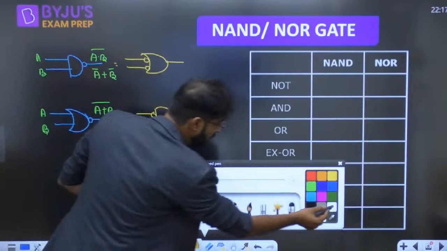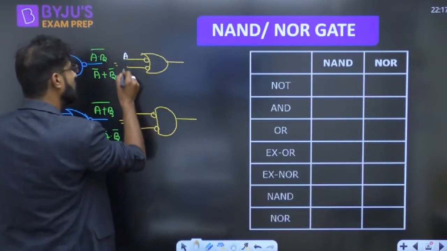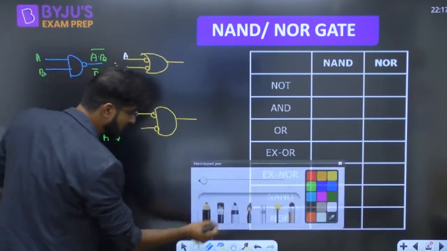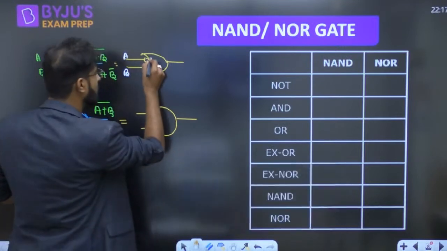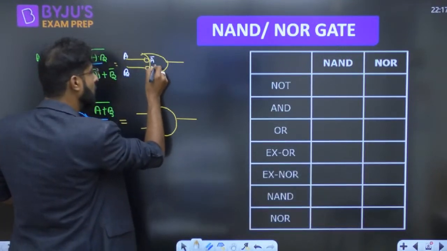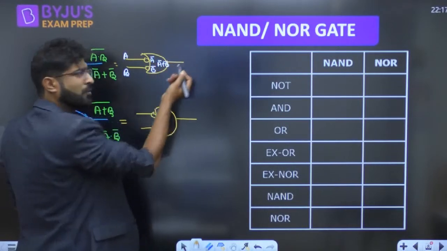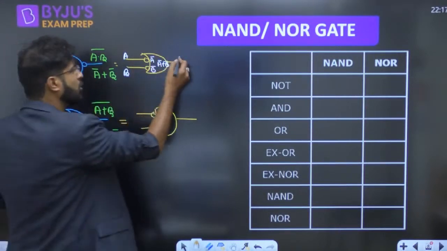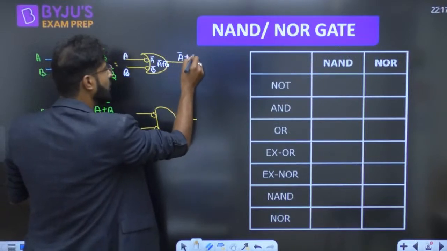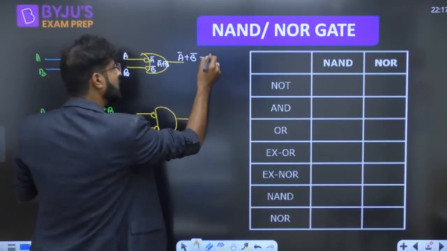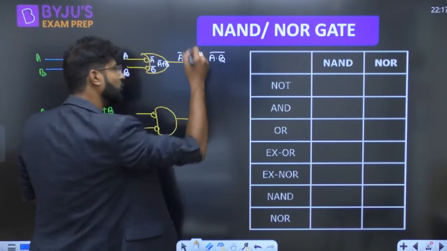How can we say that both have the same meaning? Everyone, this is A, this is B. Definitely we get A bar here and B bar here. And this is an OR gate, so A bar ORing B bar. As there is no bubble at the output, the value comes as it is, A bar ORing B bar. And again, by De Morgan's law, we can write it together also.